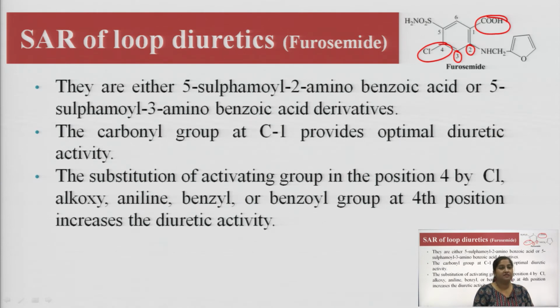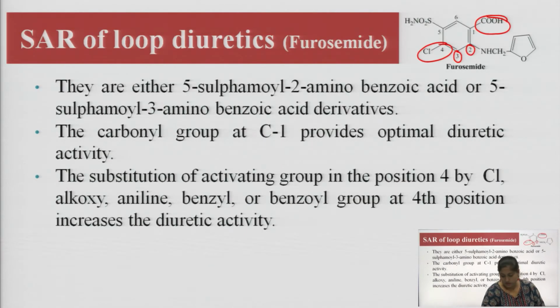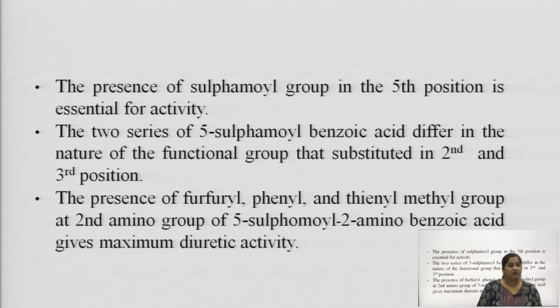So, we have seen that substitution at desired positions can alter the diuretic activity; it can increase or decrease. In this manner, the first, second, third and fourth positions are responsible for the diuretic activities. Then the presence of a sulfamoyl group at the fifth position is very important for the activity. It is the most important substitution, I must say. The presence of the sulfamoyl group at the fifth position is essential for the activity.